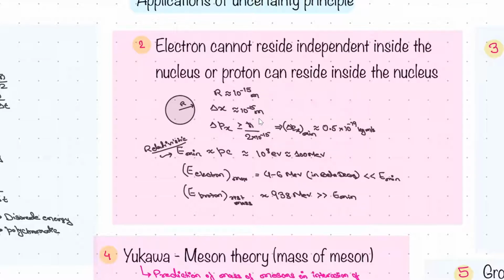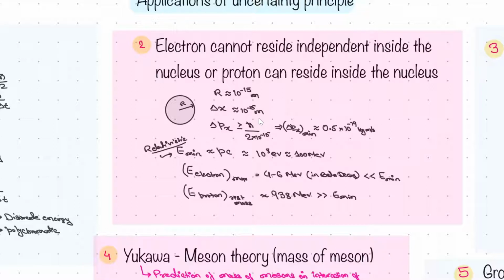Maximum, it can have this error, right? Let's say if this is, it can be anywhere between them. So maximum uncertainty will be what? Of this range, 10 to the minus 15. So the minimum p will be what? This much. If you find out the minimum energy from this minimum momentum, you will get 100 mega electron volt. That is, 100 mega electron volt is the minimum energy to get inside the nucleus, right? So if a free particle has more than that energy, it will reside inside the nucleus. And if a free particle has less energy, it will not reside.